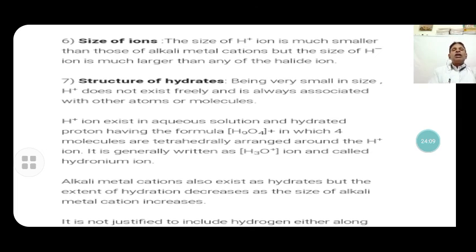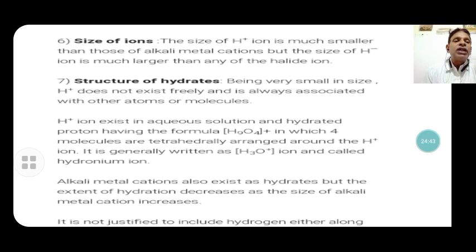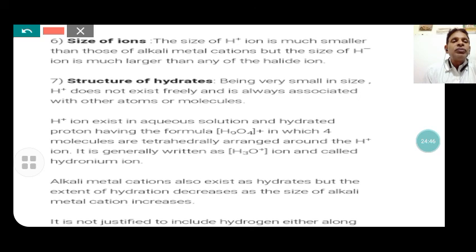Size. Structure of halide. Being very small in size, hydrogen does not exist freely and is always associated with the atoms or molecules. The hydrogen ion exists in aqueous solution as a hydrated proton, with the formula H3O+, or H9O4+. Four water molecules are tetrahedrally arranged around the hydrogen ion, generally written as the hydronium ion, H3O+.